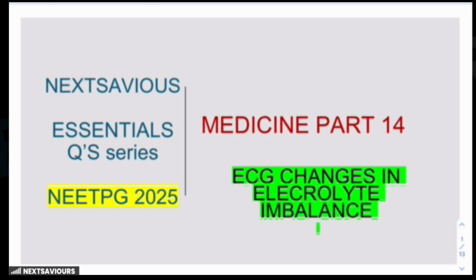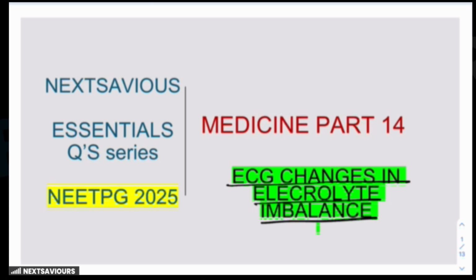Today we are going to discuss a very important topic which is almost every year kept in the examination, and that is ECG changes in electrolyte imbalances. You see, there are three ways in which the question could be framed. One is that they give you an ECG and then they ask you what is the electrolyte imbalance due to which these are the ECG findings.